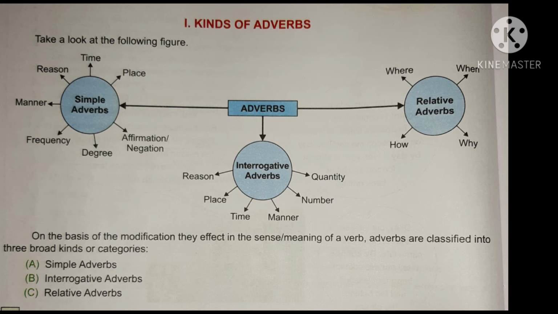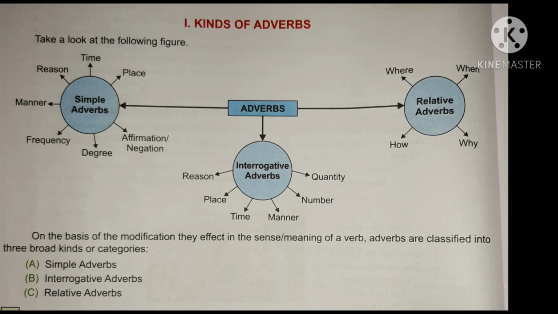Next one, adverb of frequency. Frequency means it indicates how often an action takes place or took place. So I am saying the example, she visits her friend occasionally. So I am asking how often she visits her friend. We can say the answer, occasionally. So this answer will be there with the help of the question how often. For adverb of frequency we have to ask how often. Then we will get the answer.